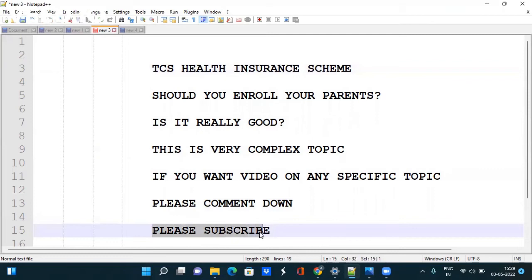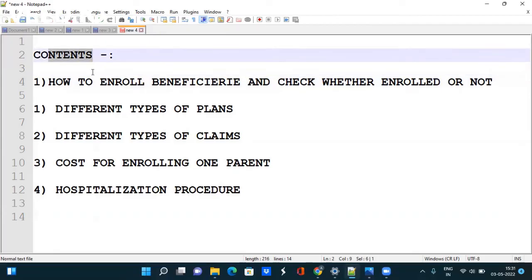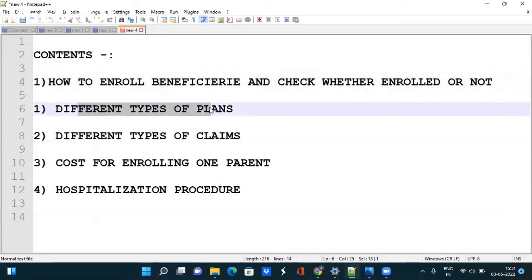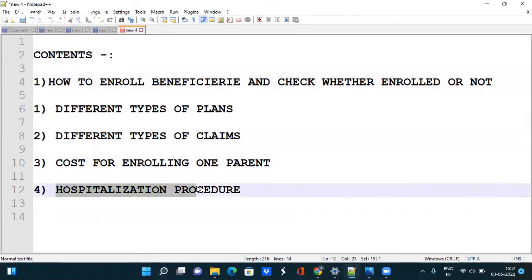So let's discuss the contents of the video. The content will be: how to enroll beneficiaries and check whether they are enrolled or not, different types of plans, different types of claims, cost for enrolling one parent, and hospitalization procedure. So let's go to the screenshots one by one.